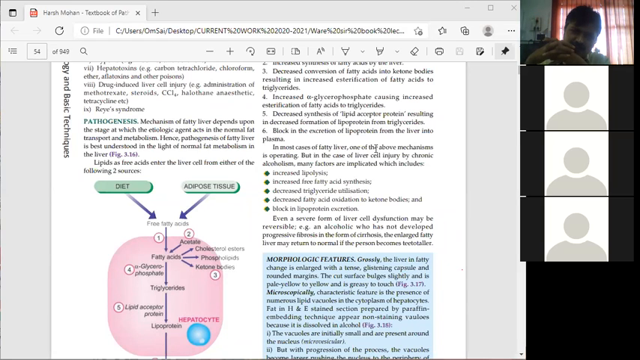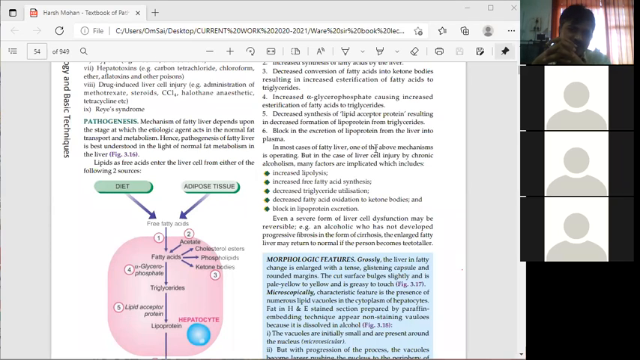In most cases of fatty liver, one of the above mechanisms is operating. But in the case of liver cell injury by chronic alcoholism, many factors are implicated, which includes increased lipolysis.